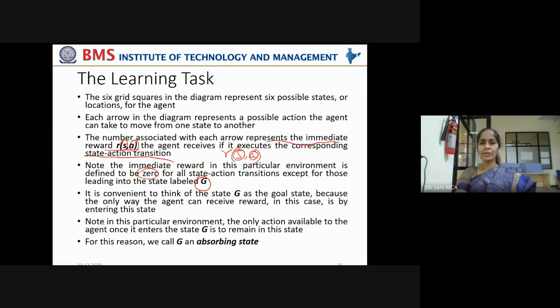It is convenient to think of the state G as the goal state because the only way the agent can receive reward in this case is by entering that particular state. Note that in this environment, the only action available to the agent once it enters the state G is to remain in this state. That is why we call G an absorbing state.